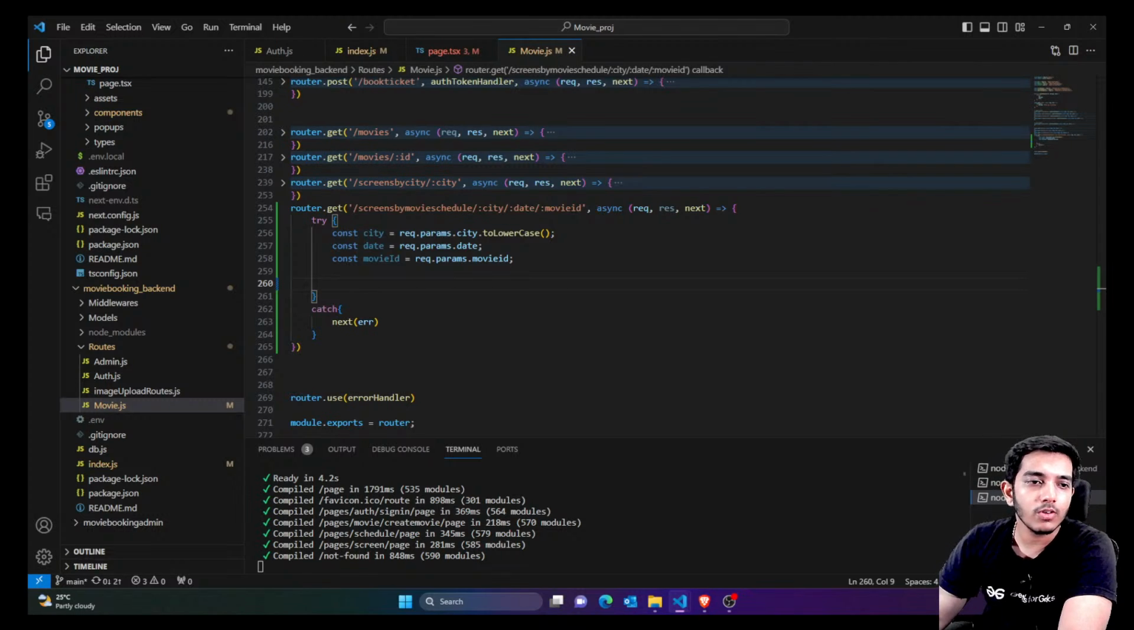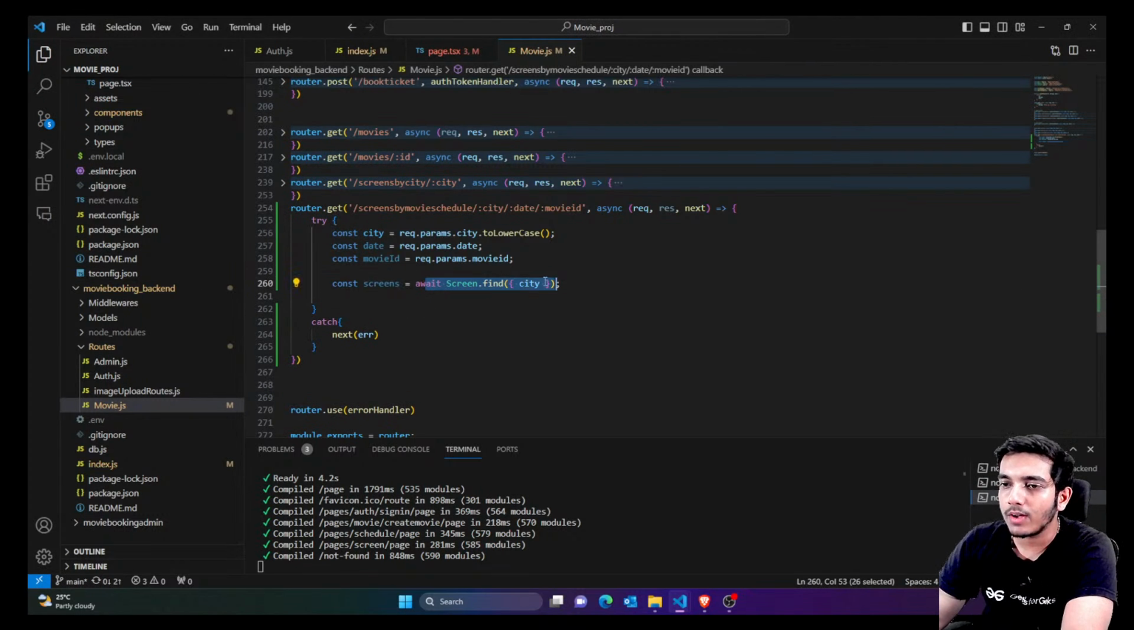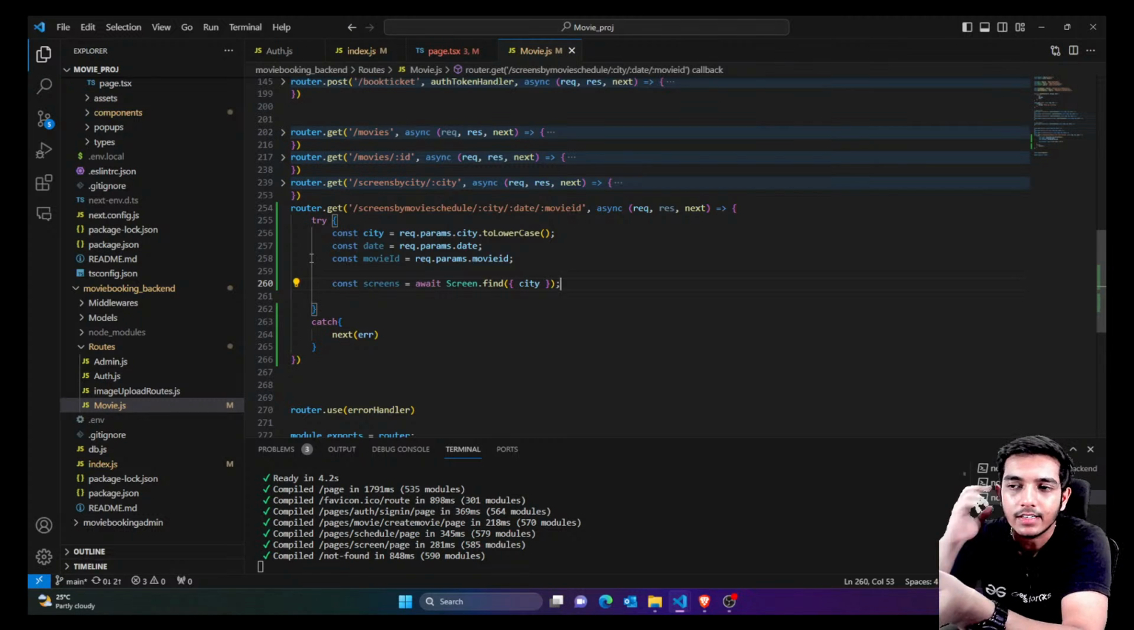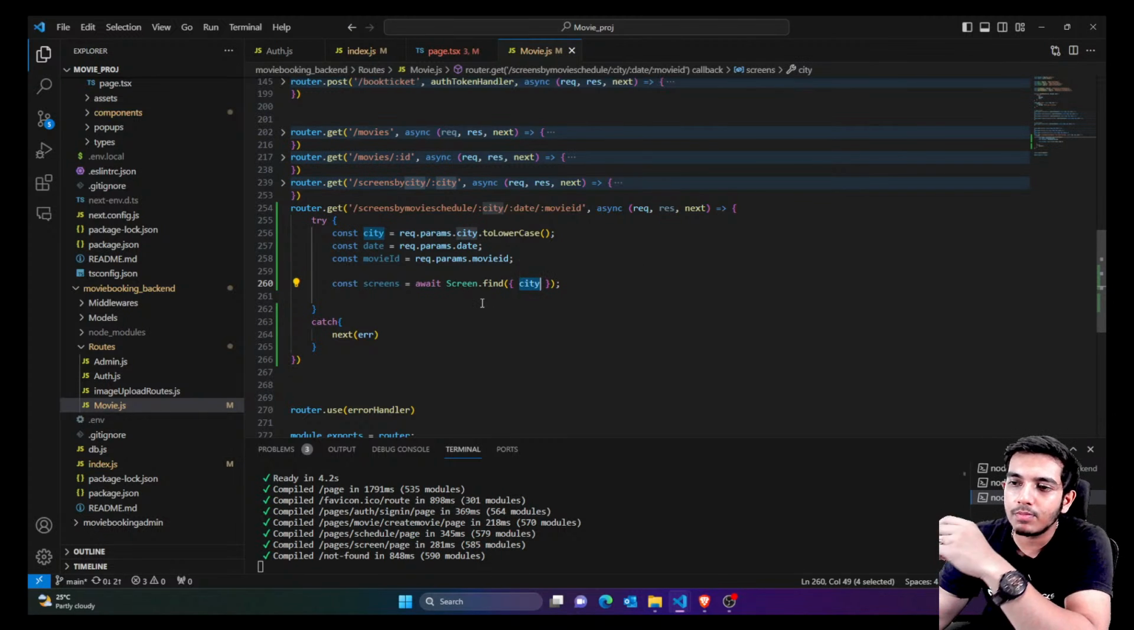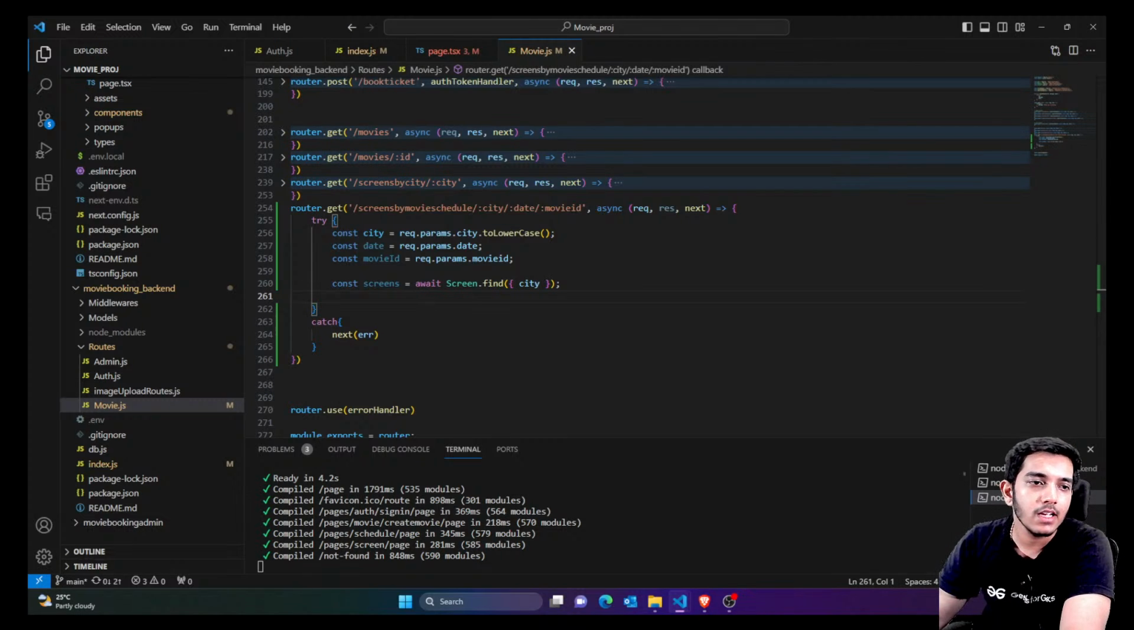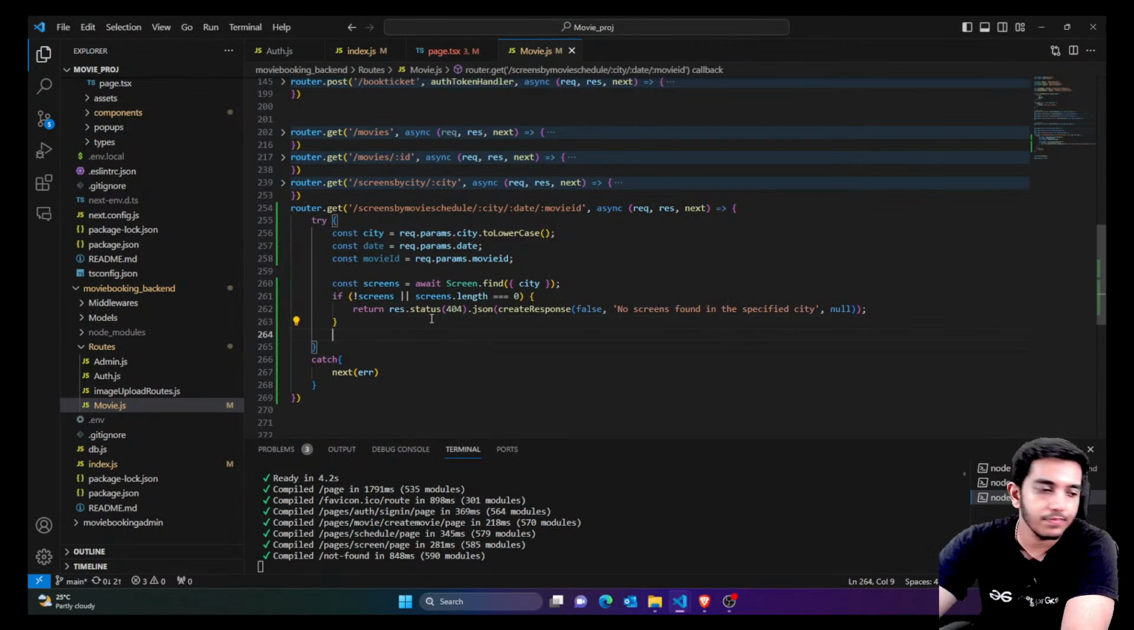So here I would simply say find the screen by that city. We have created a lot of screens for cities. A single screen might have some city, right? So we have passed the city parameter, and we are simply asking, for a particular city, how many screens are there? So we are searching for all the screens for that particular city. Now we have the screens. After this, I would say that if the screen is not found, just show the error.